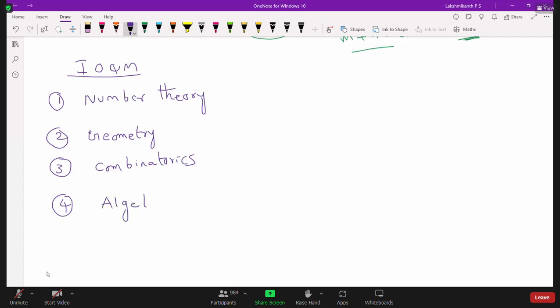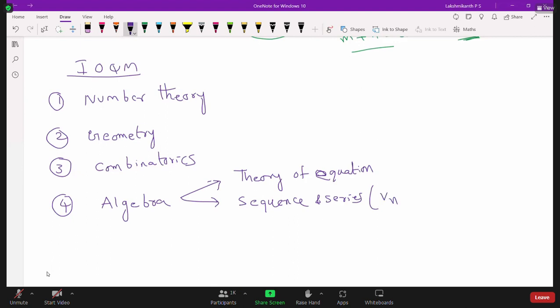In algebra, we get questions from theory of equations, like quadratic equations. Mostly we get them from theory of equations only, mainly cubic equations and fourth degree equations. In sequence and series we also get some questions. There we mainly have to focus on the telescopic method, or you can say the method of differences. So this is one part of the syllabus.